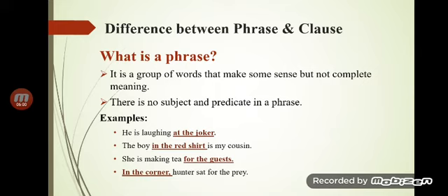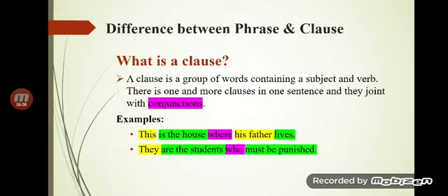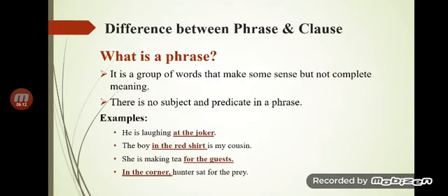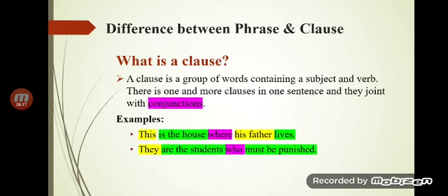So all those words that are highlighted in red are shown as phrases. If a phrase is some fragment from the sentence, then what is a clause? A clause is a group of words containing a subject and predicate. On the contrary, here we have got two things. Number one, that is phrase. Number two, that is a clause.